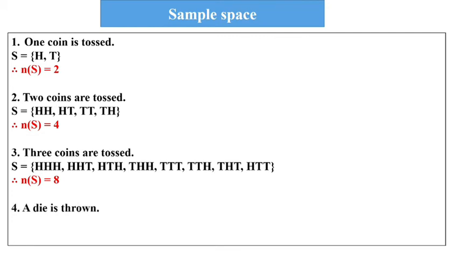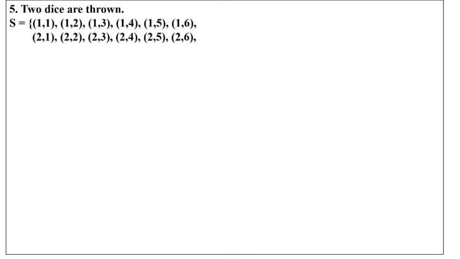A die is thrown. Die, you know. If a die is thrown, the sample will be the numbers from 1 to 6. Therefore, n(S) will be 6. Understood? Now, some more samples are there. Now, 2 dice are thrown. Both the dice are thrown. It may be 1,1, 1,2, 1,3, 1,4, 1,5, 1,6. It may be 2,1, 2,2, 2,3, 2,4, 2,5, 2,6. Then 3,1, 3,2, 3,3, 3,4, 3,5, 3,6.